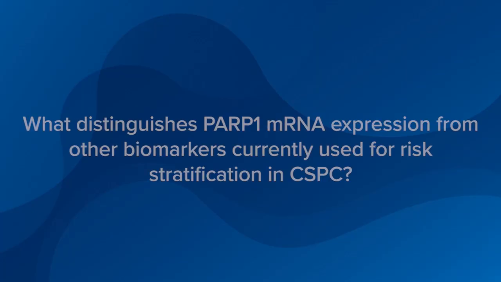The other thing that we did was we correlated those PARP enzyme mRNA expressions with Gleason grade, and we found that PARP1 and PARP2 enzymes, when their expression is higher, there is a greater chance that that prostate cancer will have a Gleason grade group 5, in other words, Gleason sum 9 or 10. And again, with PARP6 and PARP7, it was the opposite. Higher expression of PARP6 and PARP7 was less associated with the high Gleason grade 5.